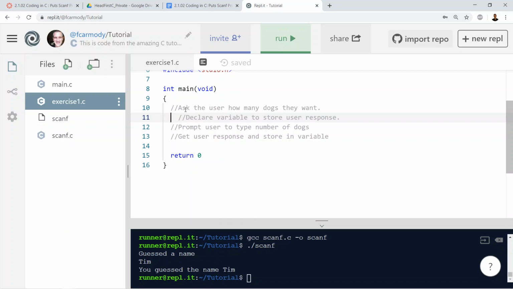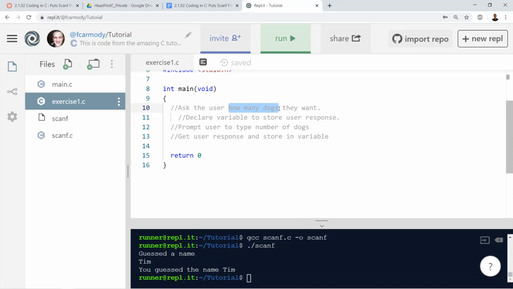So I get my hint, well, what type of variable? A variable has to have a type, so I have to think, what type of variable do I want? Is it a name, like a string of characters? That would be a character array. Is it a true or false value? That would be a Boolean. In this case, how many? It's clearly a number, right? And also, it's not just a number.